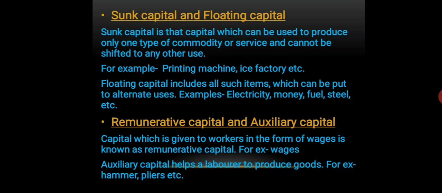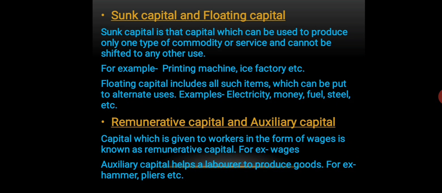For example, electricity, money, fuel, steel, etc. So all these items are used in the production of many commodities. If you take an example of electricity, electricity is used in the production of, suppose, a book. It might also be used in the production of other things like shoes, bags, etc. Understood? It can also be used in the production of other items like furniture, in making furniture. Understood?